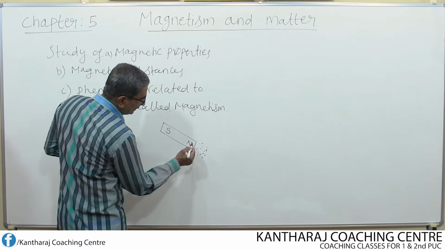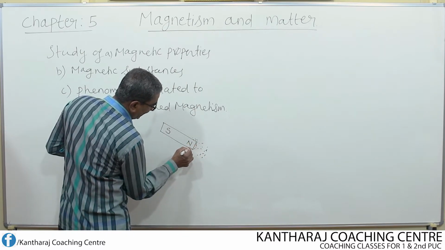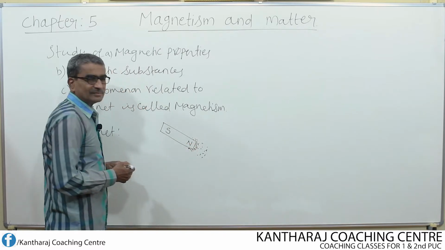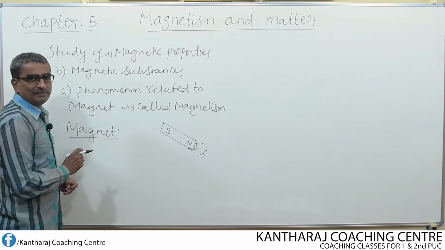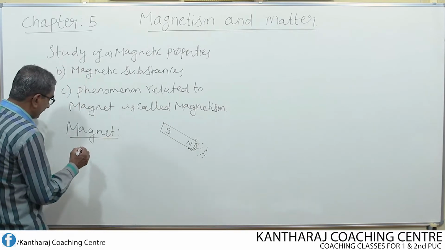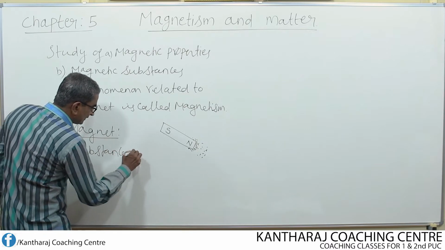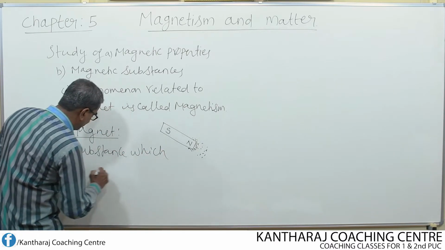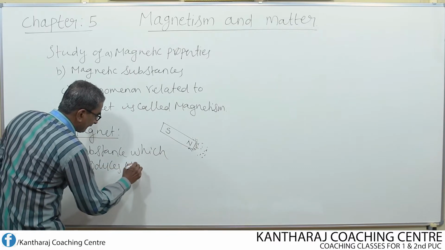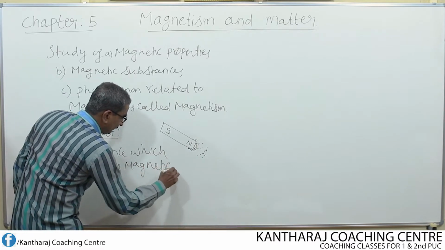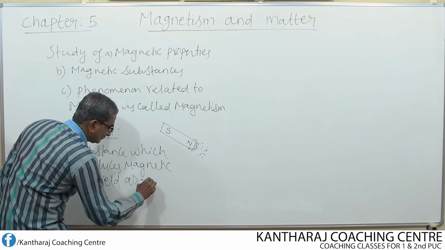Then these iron filings stick to the magnet. So magnet can be considered as a substance which produces magnetic field around it.